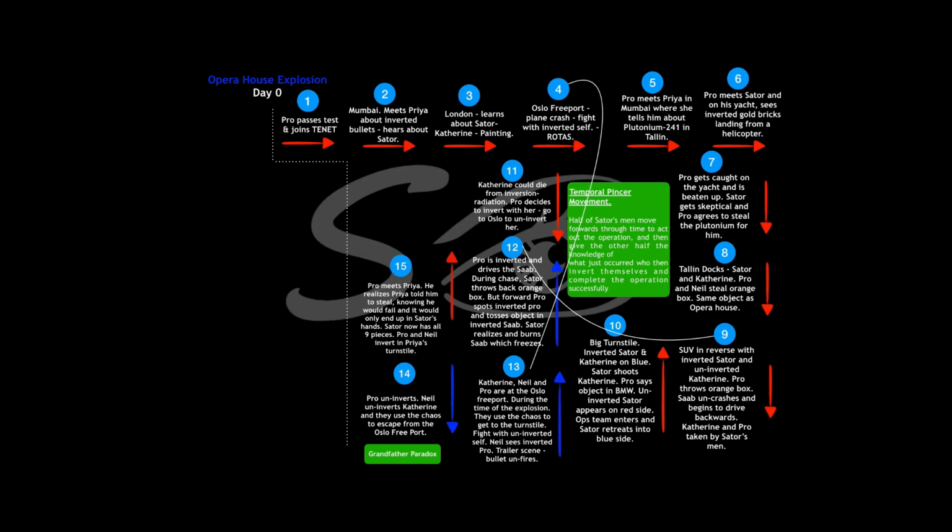So a protagonist meets Priya, and she tells him about a scientist in the future who devises a formula to invert the whole world and renders that formula into physical form. That is called the algorithm. He realizes that Priya told him to steal, knowing that he would fail and it would only end up in Sator's hands. Sator now has all 9 pieces of the algorithm.